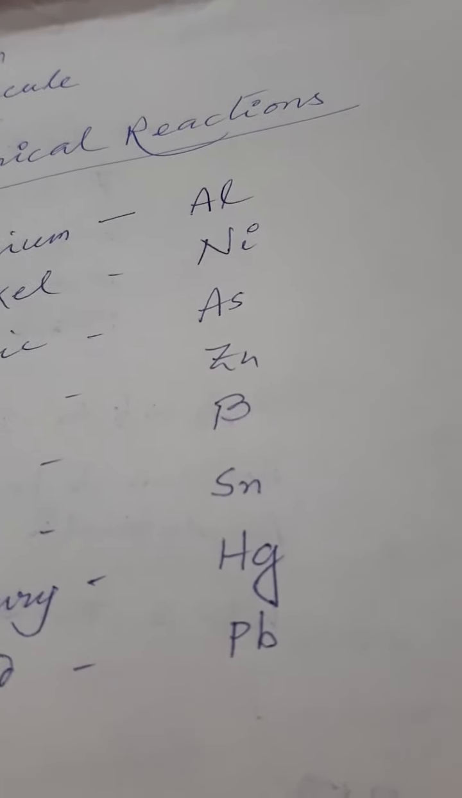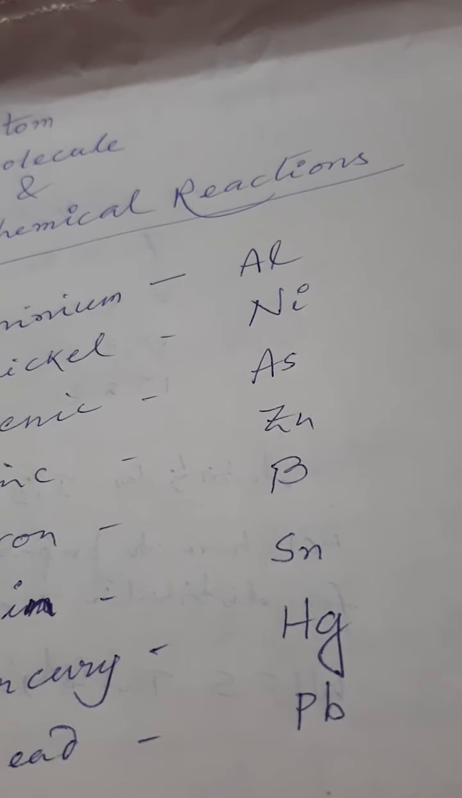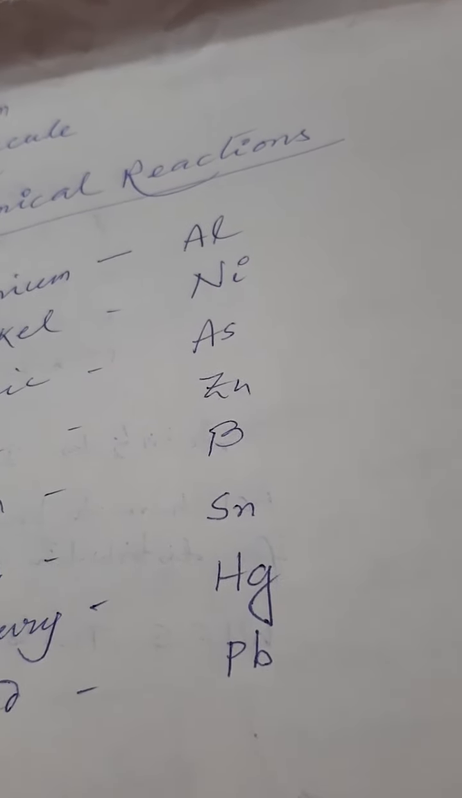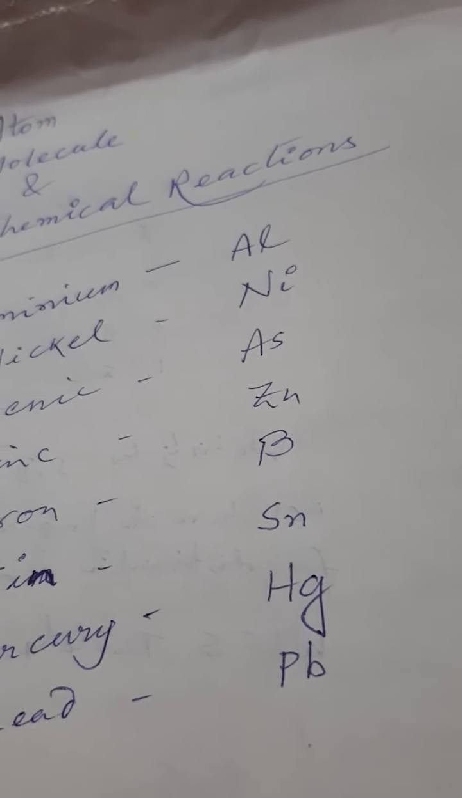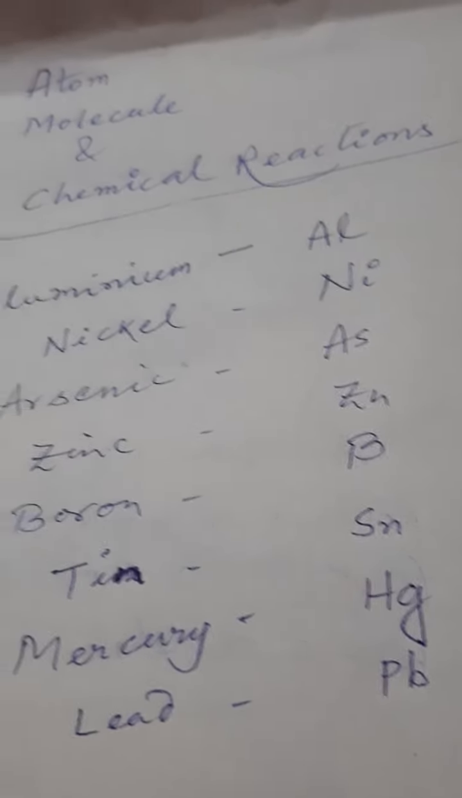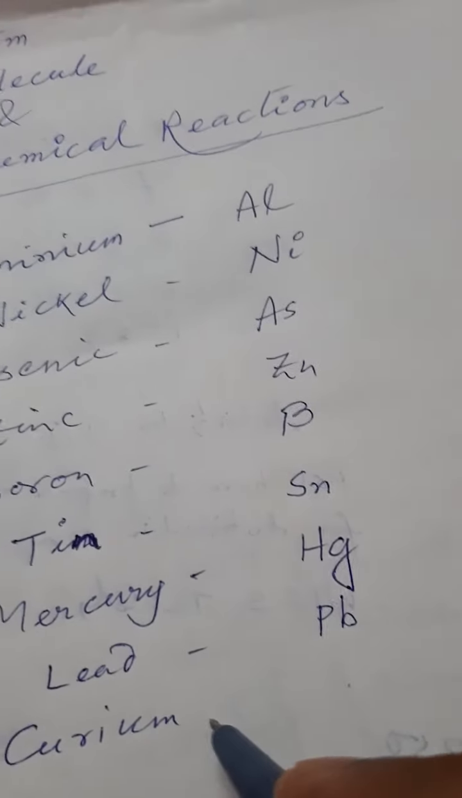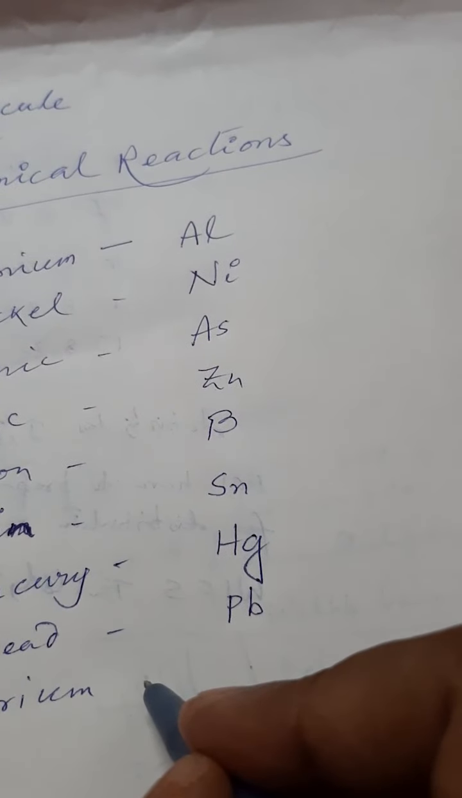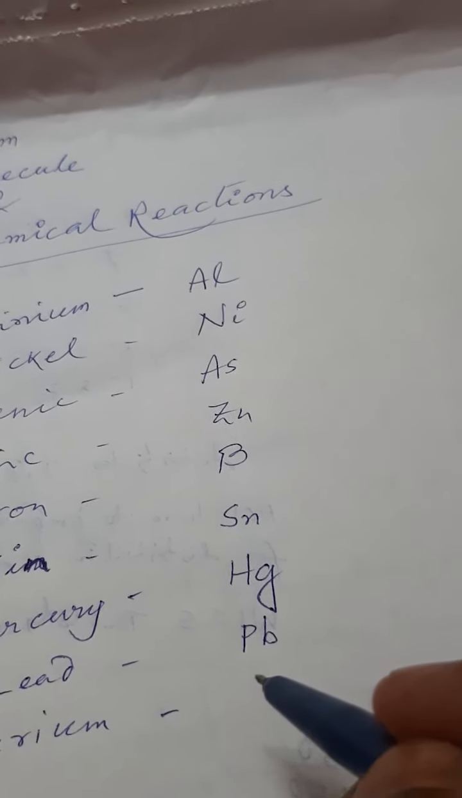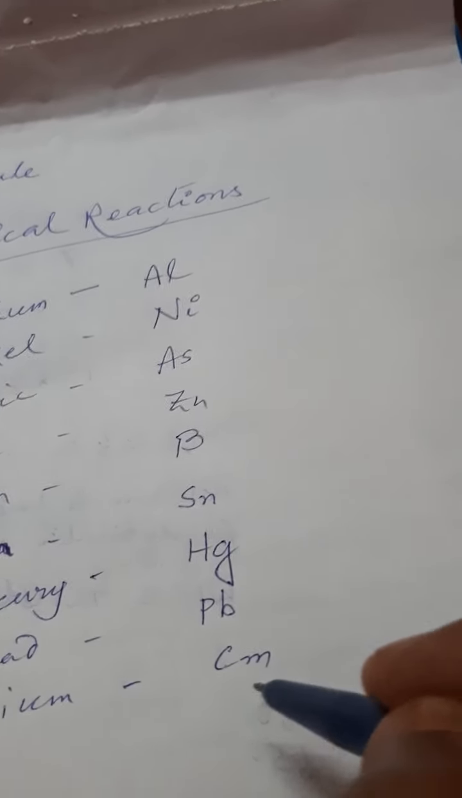There are some names and symbols of elements that originate from the names of famous scientists or the place of discovery or the native country of the discoverer or some planet, etc. How will they be written? Now let us learn curium. Actually, Madame Curie discovered it, and this is written as Cm.